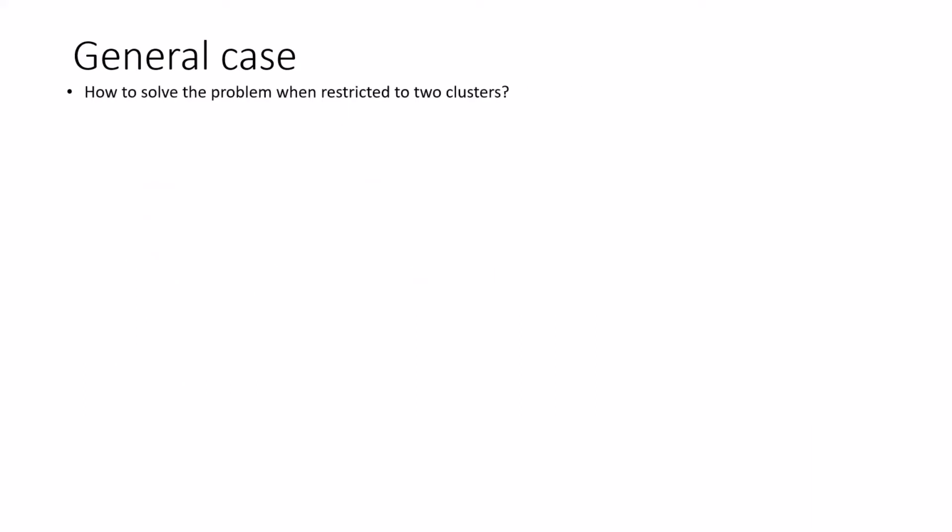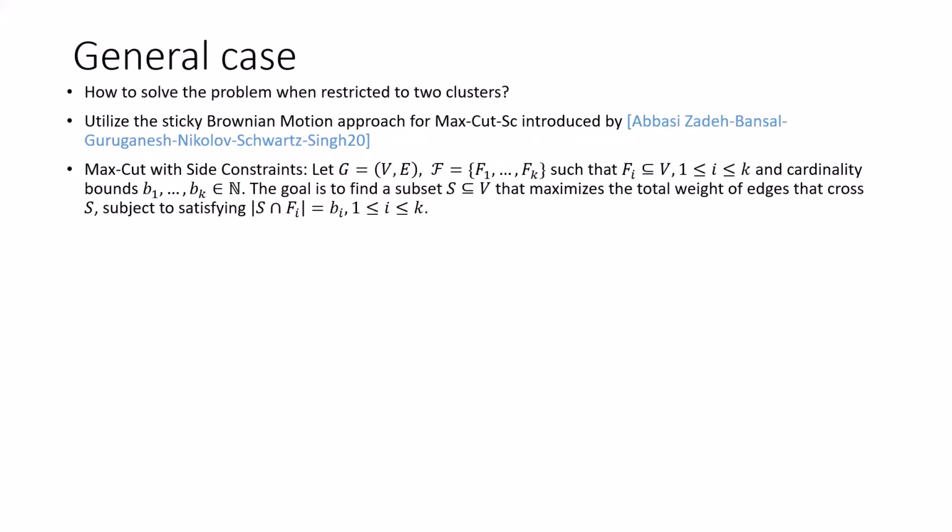To solve the constrained problem, we can utilize the sticky Brownian motion approach used in recent work to solve the max cut with side constraints problem. In this problem, we are given a graph and the sets F1 to Fk. It's actually a subset of V, and we're given cardinality bounds b1 to bk.